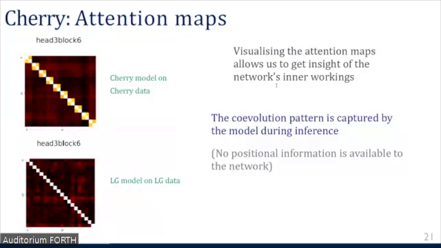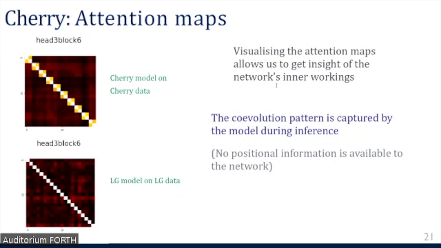In the case of transformers, we can look at the attention maps, namely the weights that are given to the vector representations of different features to update the representation of the alignment.